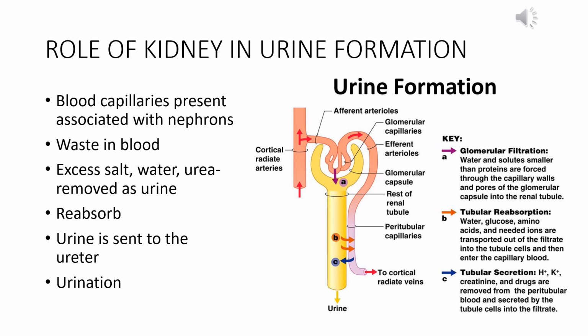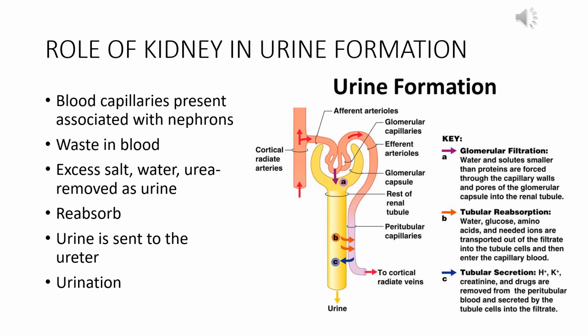Now, along with the water, some useful substances have also moved into the nephron. But these useful substances need to be sent back to the blood. So, in the later parts of the nephron, ions like sodium, potassium, magnesium, which are required by the body, or glucose, are taken back to the blood vessel. That is called tubular reabsorption. That means the blood capillary is again reabsorbing the useful substances which have gone into the nephron with the useless or harmful substances as well.